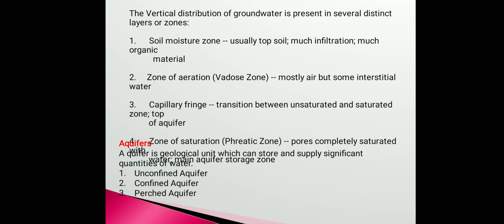Whatever I told, that is the vertical distribution of the groundwater, is given here again. So let's move to the aquifer. An aquifer is a stratum of rock which is saturated with water, that is, all the pores and spaces are filled with groundwater. And there are different types of aquifers: the first one is the unconfined aquifer, then the confined aquifer, and the third one, many times not considered a third type, because this perched aquifer is present in the unconfined aquifer at a shallow depth, in a hanging position.